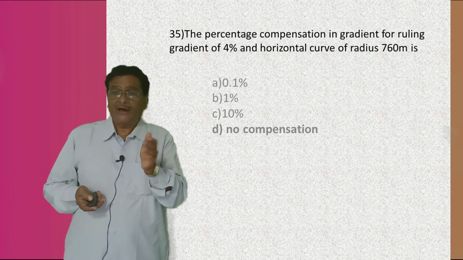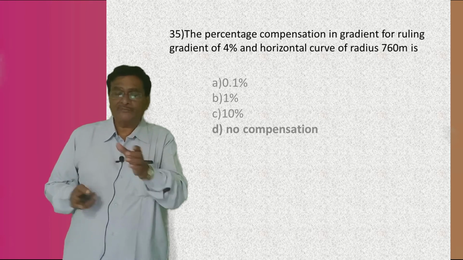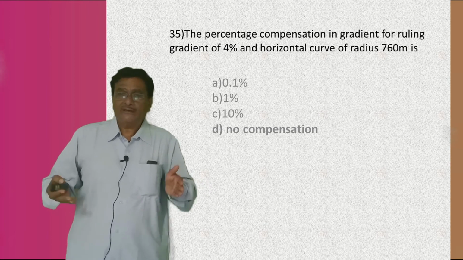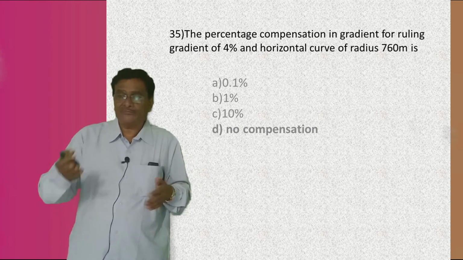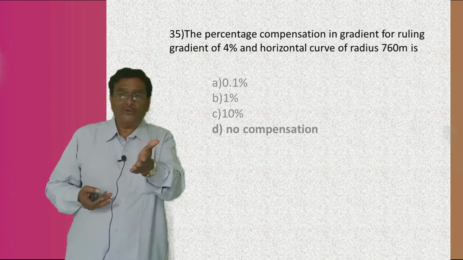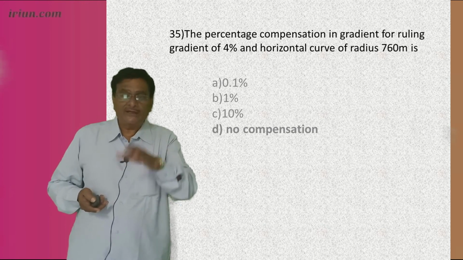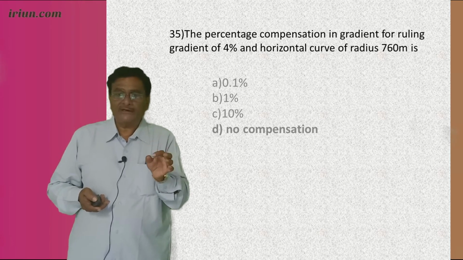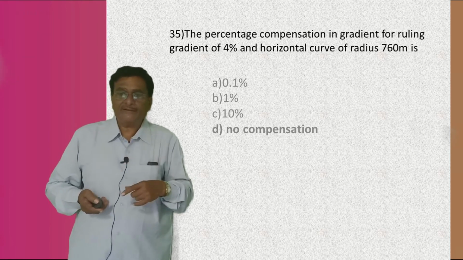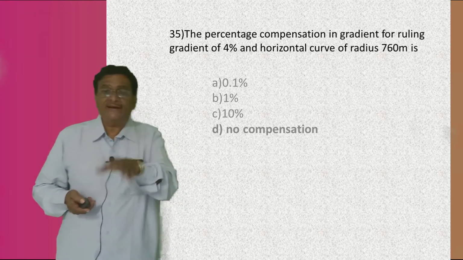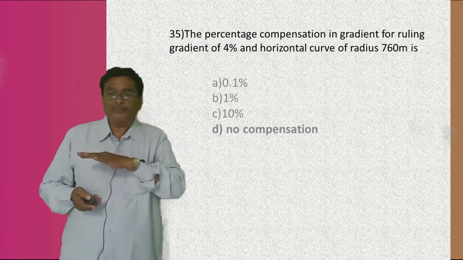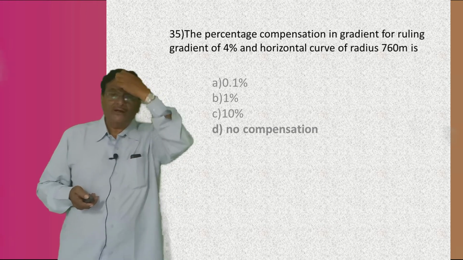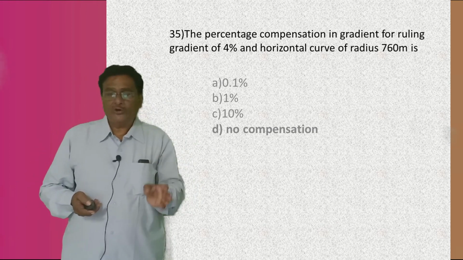If you take these values, for this 4% gradient and horizontal curve of this radius, there will not be any necessary compensation, because here you have the bigger radius of 760 meter and the ruling gradient provided is 4%. The options are: A is 0.1%, B is 1%, C is 10%, and D is no compensation. Here no compensation is required. Answer is D, no compensation.